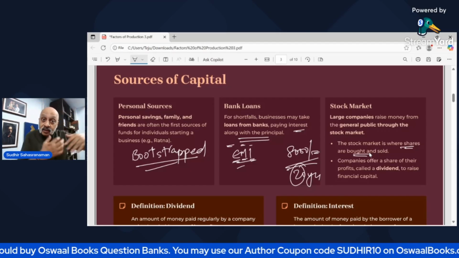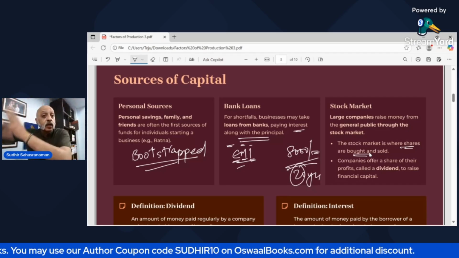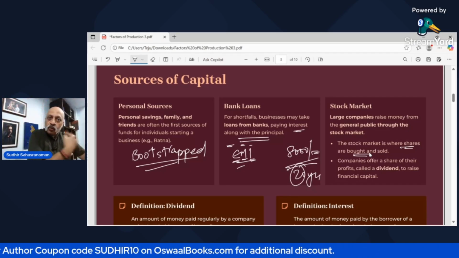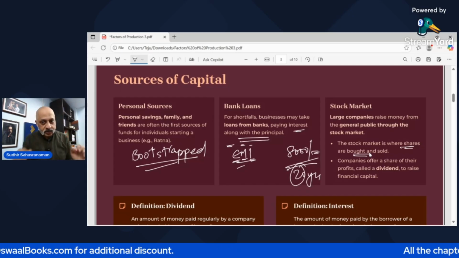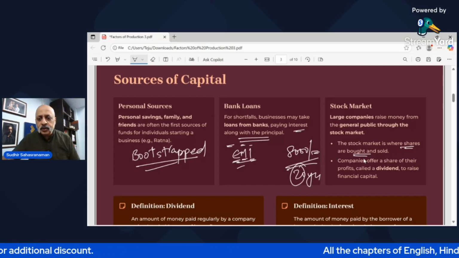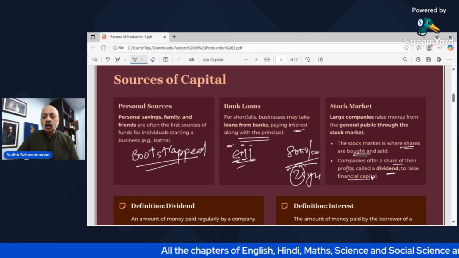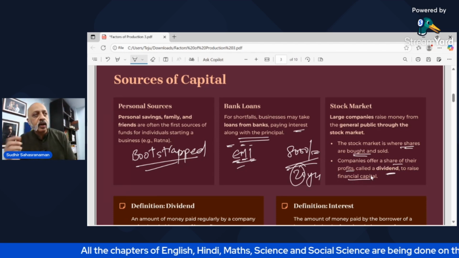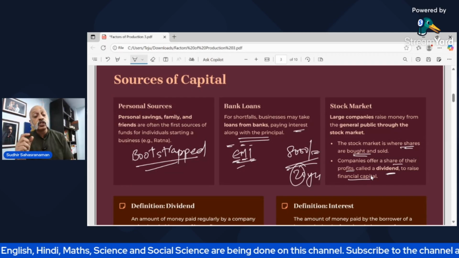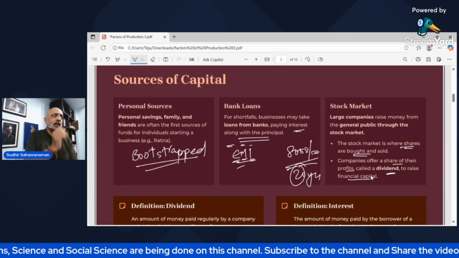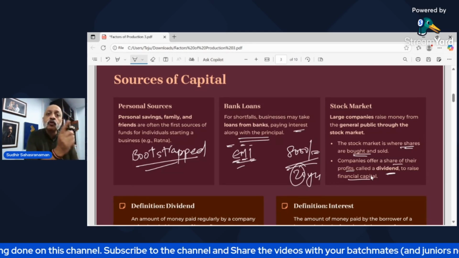The company gets my money and they can use my money to diversify, expand, do more business. So it is a win-win situation. It helps them also. It helps me also. Understood? The companies offer a share of their profits called a dividend to raise financial capital. Now, what happens is that if a company does very well, every year, once a year or twice a year, they may announce something which is called a dividend, which means they say that, okay, if you are holding 1 share, for every 1 share, we will give you 10 rupees.